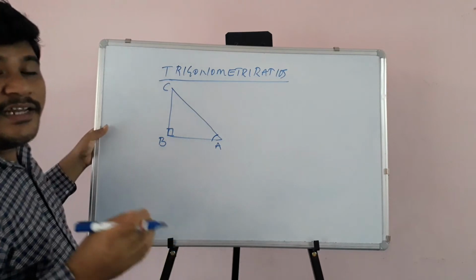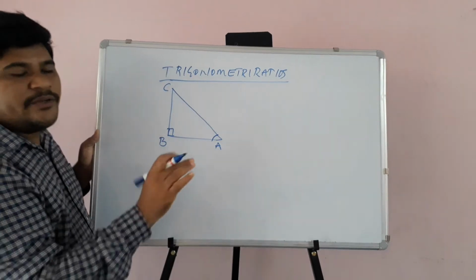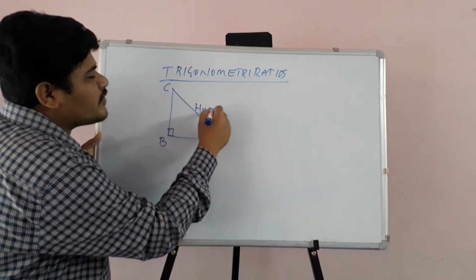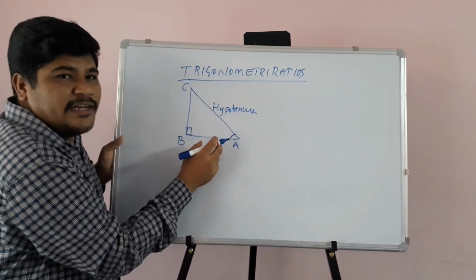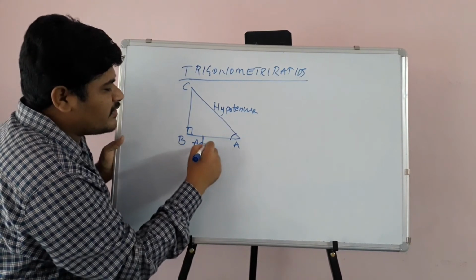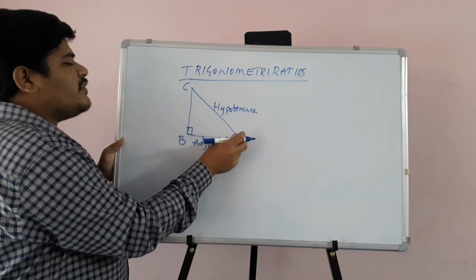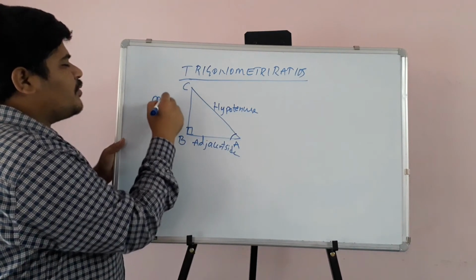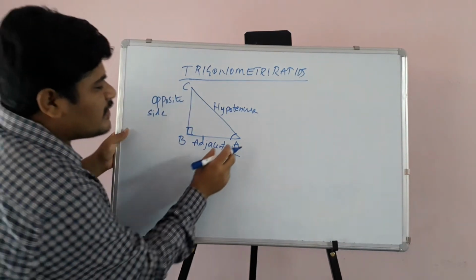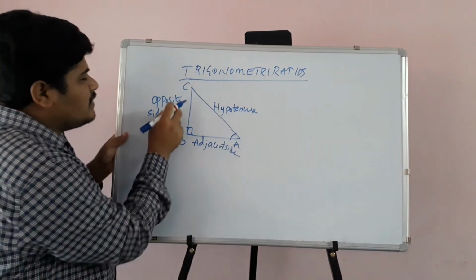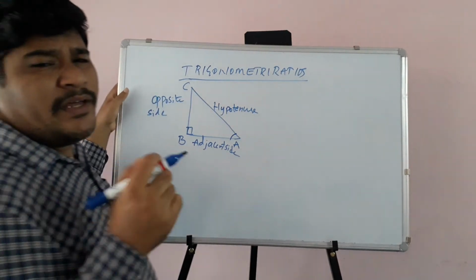Children, in a right angled triangle, the side opposite to the right angle is called the hypotenuse. So this is the hypotenuse. Just beside A, AB is there, and this is called the adjacent side. And opposite to A, what is there? BC. This is the opposite side. So this is the adjacent side to angle A, and this is the opposite side to angle A. Please remember.